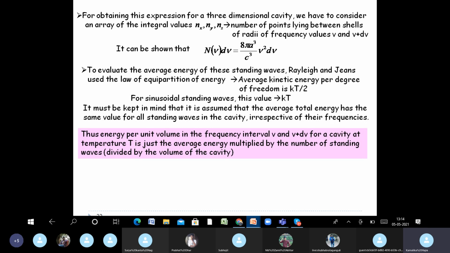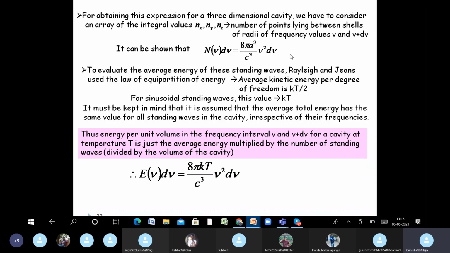Of course, since we are getting energy density per unit volume, we have to divide by the volume of the cavity. So E nu d nu comes out to be 8 pi a cube by c cube nu square d nu. You have to multiply by kT and divide by volume.